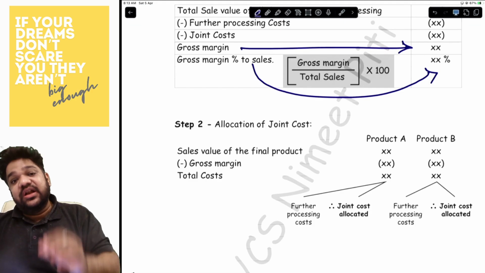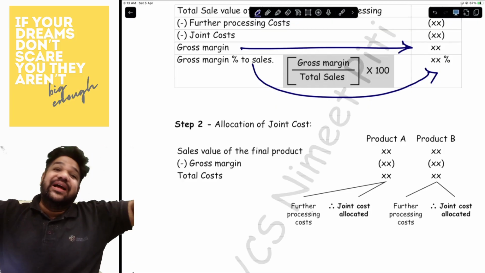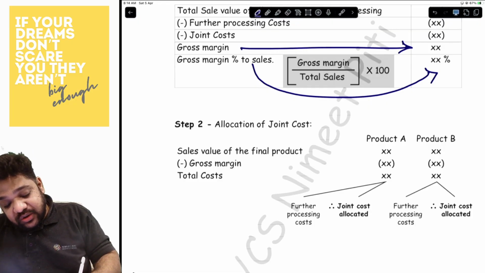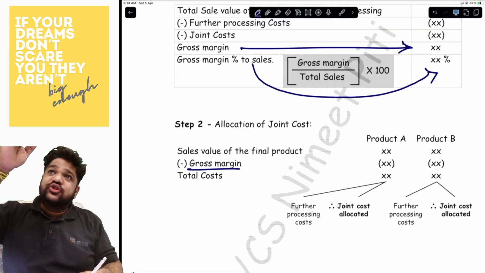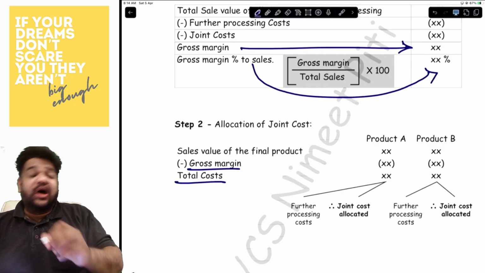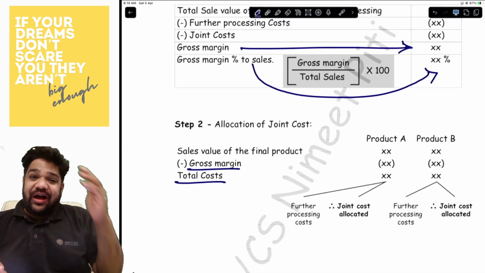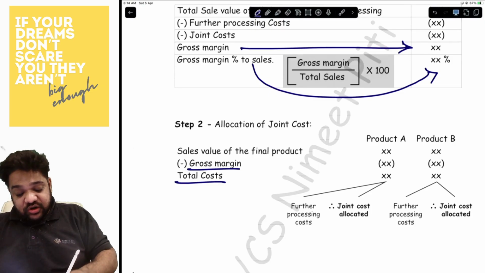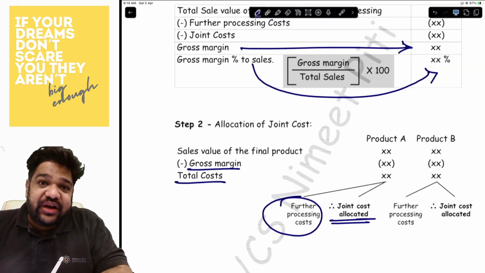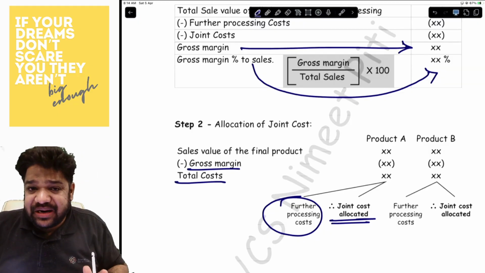Now, once you have that gross margin with you, what will you do? First things first, you will take up the individual products' sales at final stage. From that sales, you will reduce your gross margin. So it's like going in reverse. Sales minus profit is what? Cost. Now, there are only two types of costs in this particular chapter. Either you have the joint cost or the further processing cost. Since you already know the further processing cost, the balancing figure becomes joint cost. Is that understood? It is as simple as that.